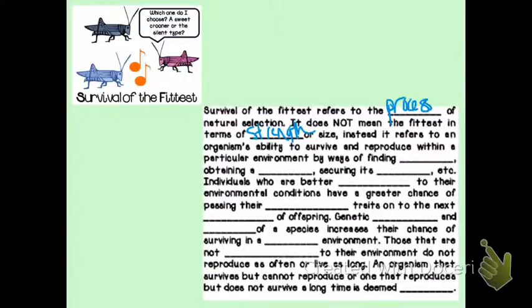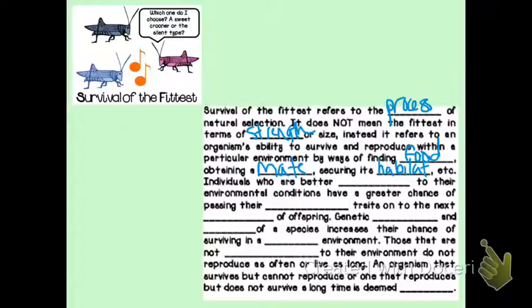All right, so the ability of an organism to survive is based on their ability to find food to eat, obtaining a mate, and securing its habitat or its shelter where it lives. Okay, so those are the basic things that all living organisms need to be able to survive and pass on their genetic information to the next generation.